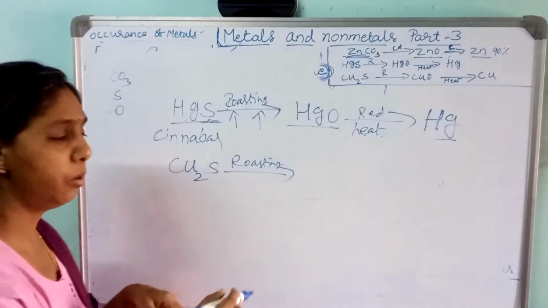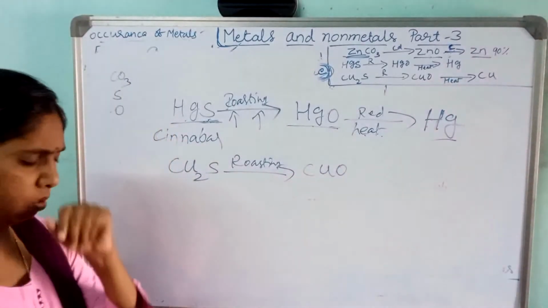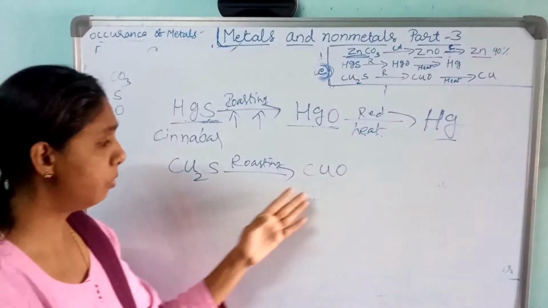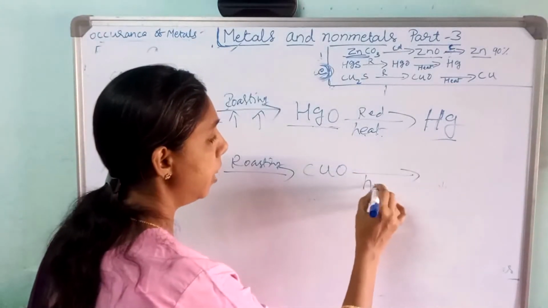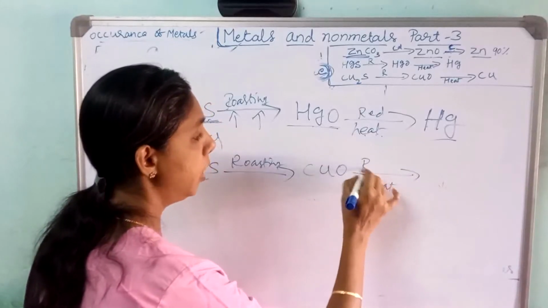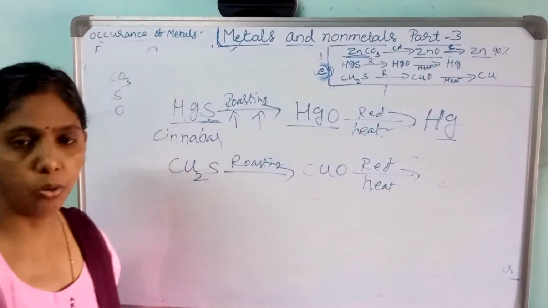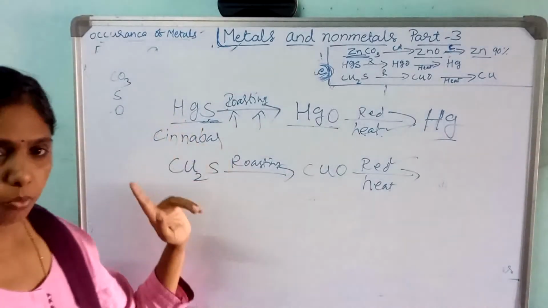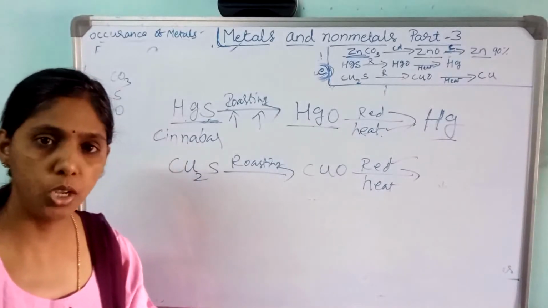Sulfide ore will be converted into oxide ore. Again they are going to heat this, and it will reduce. Here there is no reducing agent. While extracting mercury and copper, no reducing agent is used.